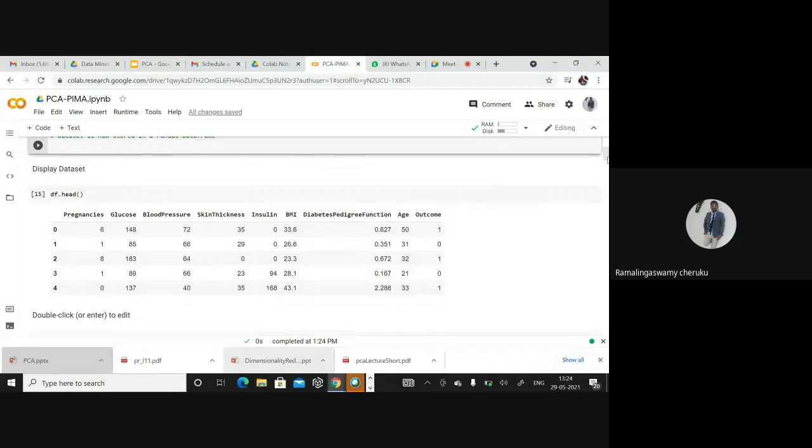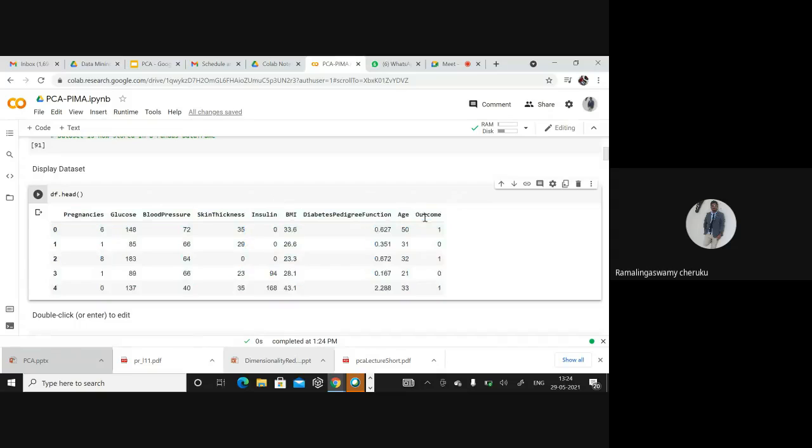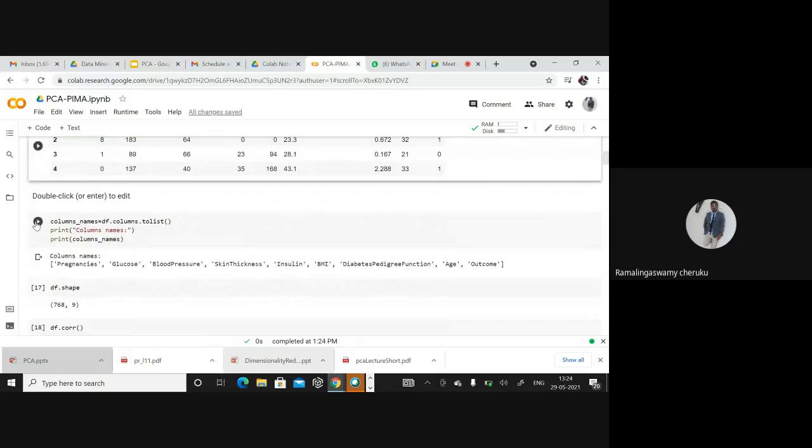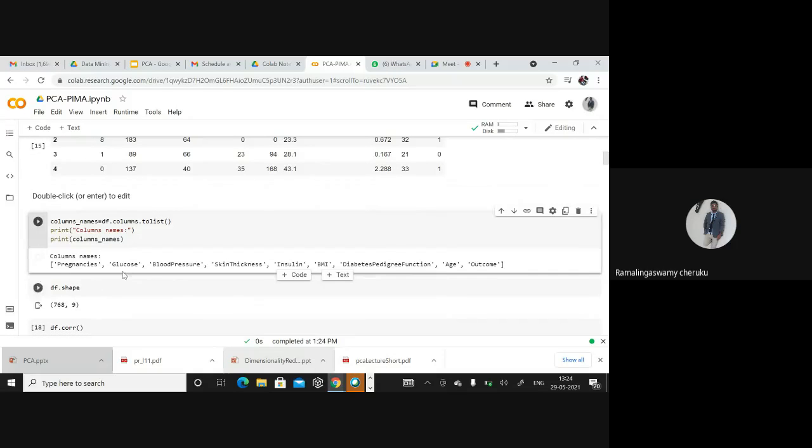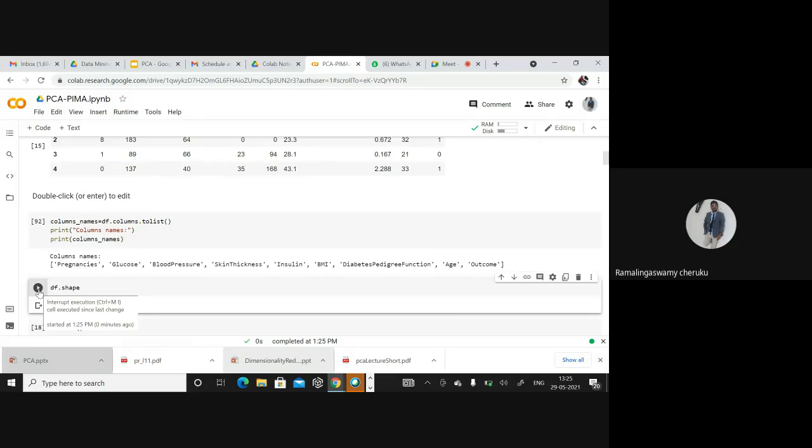I am trying to display a few records of my data. It has 8 features. It's a diabetes test with 8 features and one class label. The class label is binary, 1 or 0. I want to print the column values. The outcome is your class label, and all the remaining columns are features related to type 2 diabetes. My data set has 768 records and 9 columns, 8 of which are features and one is the class label. So now I have to separate my class label and my features.